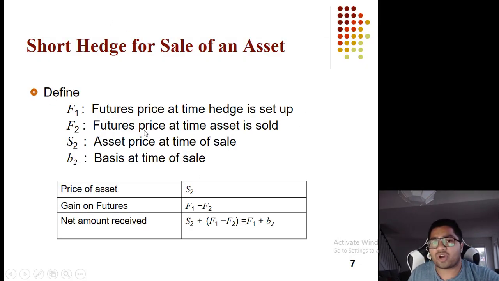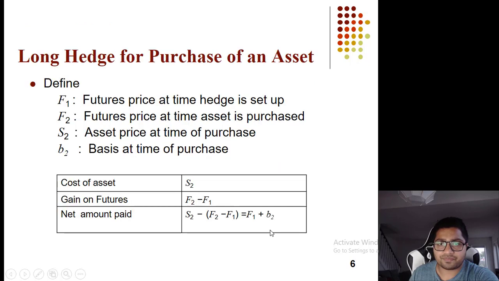So we were discussing short. Short is always spot price on expiry plus future price when you initiated it minus future price you closed it at. That is F1 plus basis, and previous was F1 plus basis again.